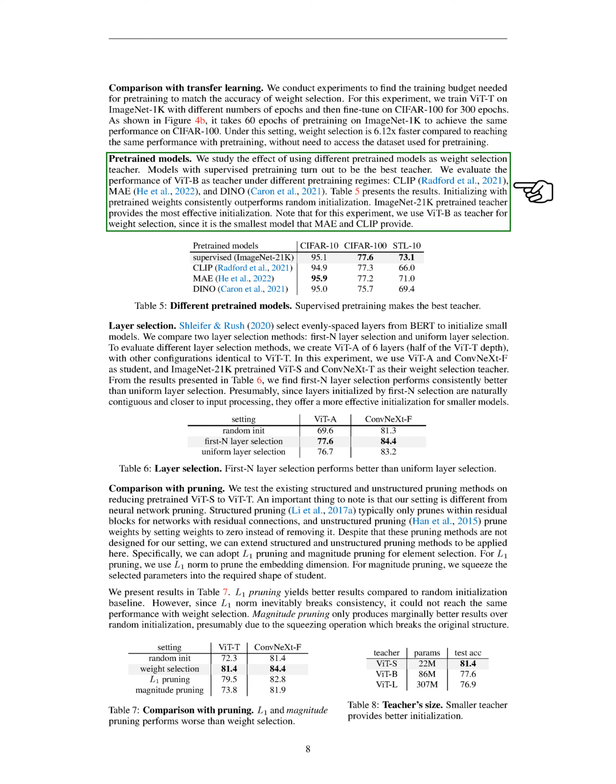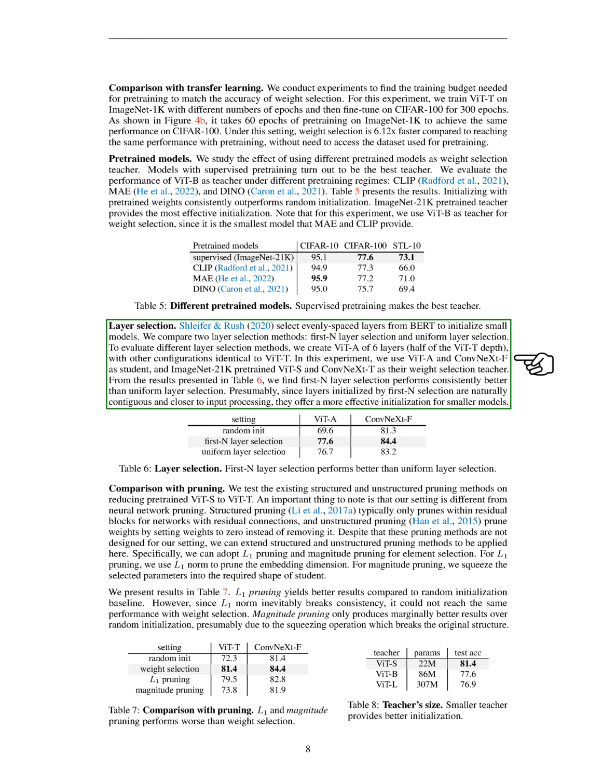We also looked at the impact of using different pre-trained models for weight selection. We found that models with supervised pre-training were the best teachers. We tested the performance of ViT-B as a teacher under different pre-training regimes and found that starting with pre-trained weights consistently outperformed starting from scratch. The ImageNet 21K pre-trained teacher provided the most effective initialization.